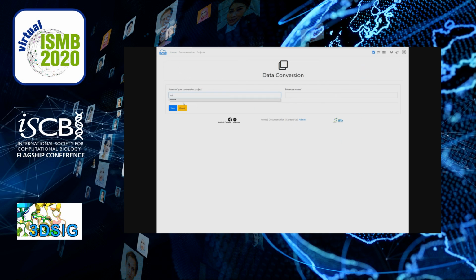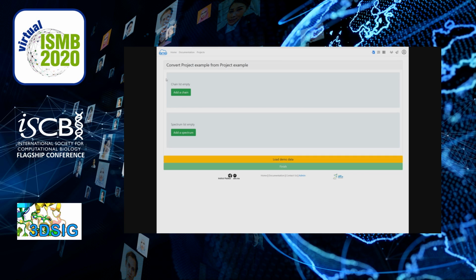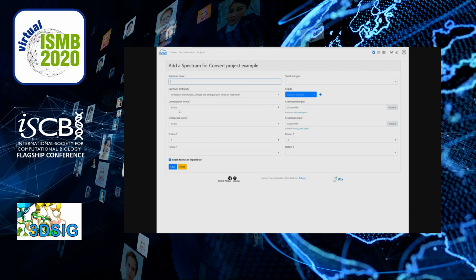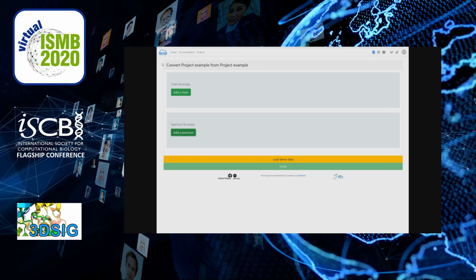To perform an Aria calculation, you will need first the sequence of the molecular chains composing the molecule. Secondly, one or more lists of assigned chemical shifts, and thirdly, one or more lists of NOE crosspeaks. You can find some example data directly in the interface and the demo button to load a complete example.